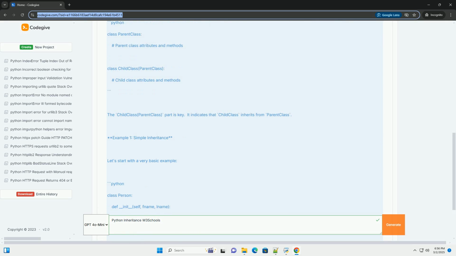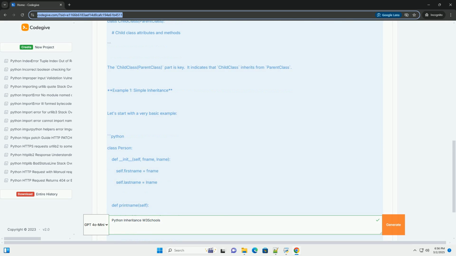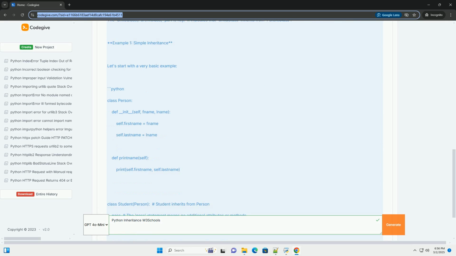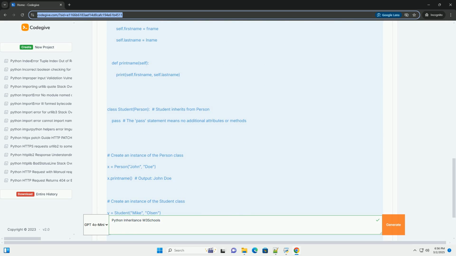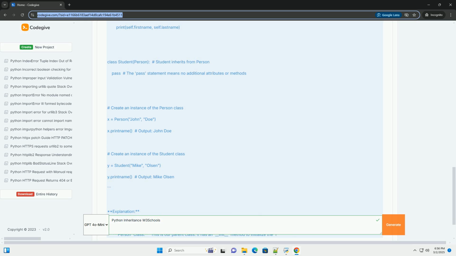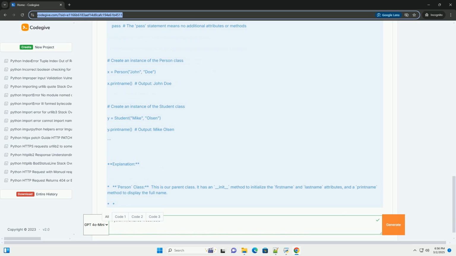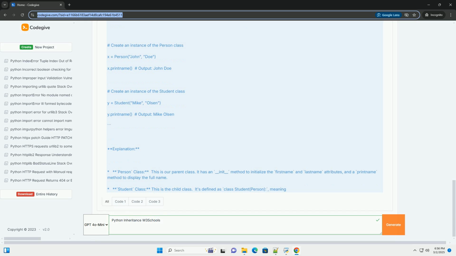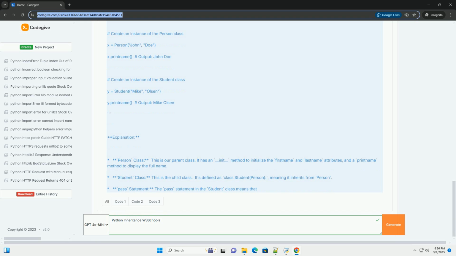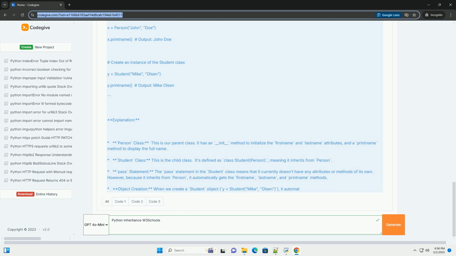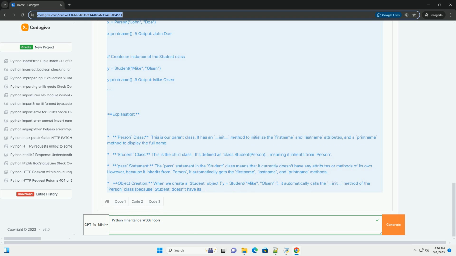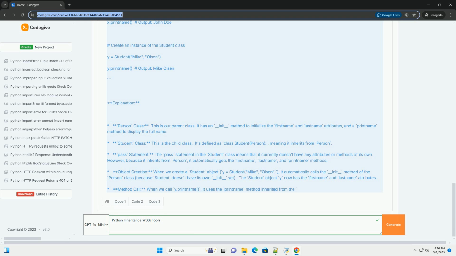This tutorial, inspired by W3Schools, will guide you through the ins and outs of Python inheritance with detailed explanations and practical code examples. Why use inheritance? Imagine you're creating a program to manage different types of vehicles. You might have a class called vehicle that contains common attributes like make, model, year, and methods like start_engine, stop_engine.